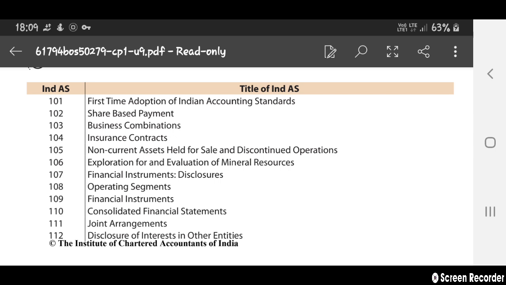Indian Accounting Standard 105 is non-current assets held for sale and discontinued operations, 106 is exploration for and evaluation of mineral resources, and 107 is financial instruments: disclosures.